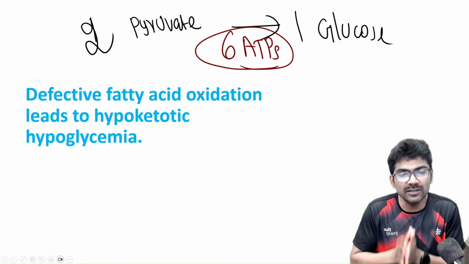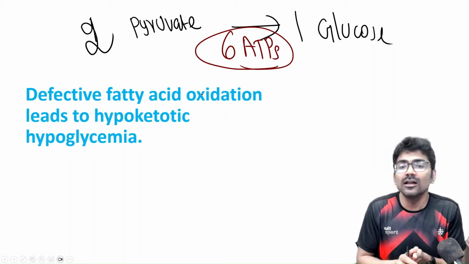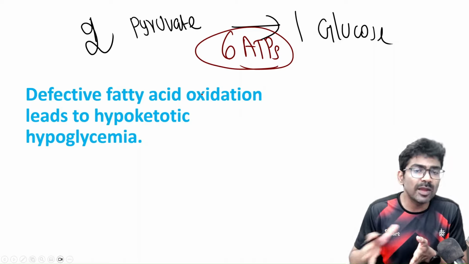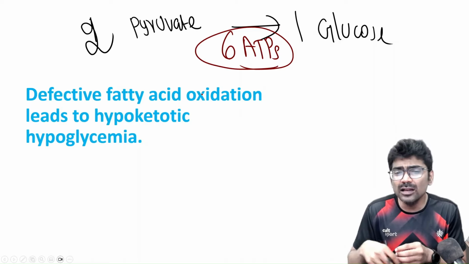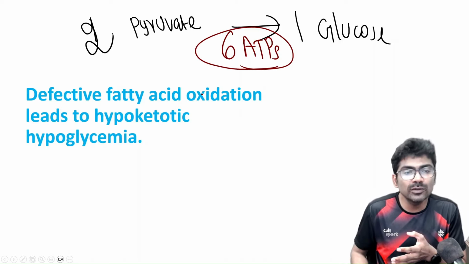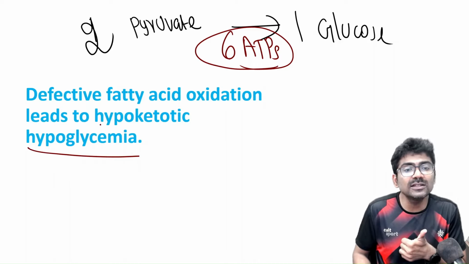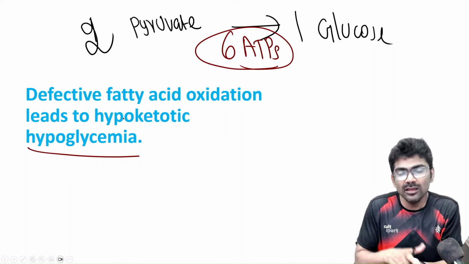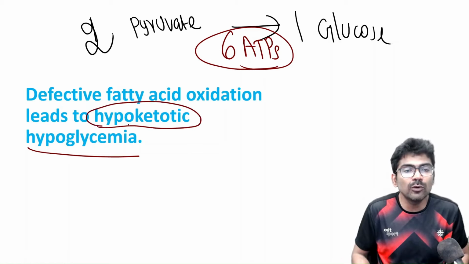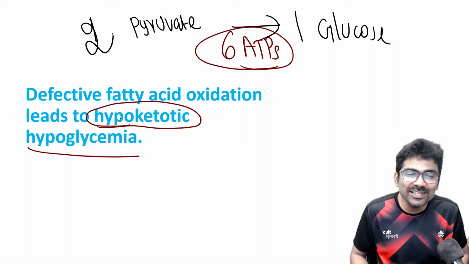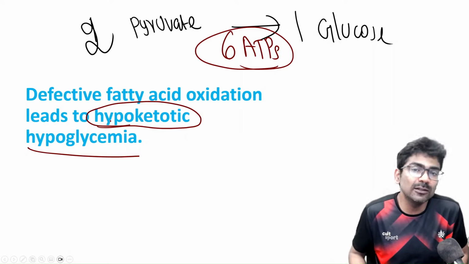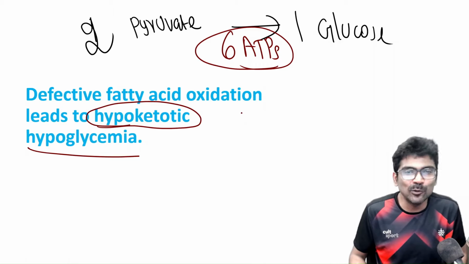So if fatty acid oxidation is defective, as in CPT1 defect or hypoglycin ingestion, that is unripe ackee fruit ingestion, Jamaican vomiting sickness, or even unripe lychee fruit ingestion, all this will lead to defect in fatty acid oxidation. So there is hypoglycemia. So in these conditions, there will be less ketone bodies. See, normally in hypoglycemia, there will be more ketone bodies. But in these cases, there is less ketone bodies. Why? What are ketone bodies? They are partially oxidized fatty acids. So that is why if fatty acid oxidation is defective, there will, of course, be less ketone bodies.